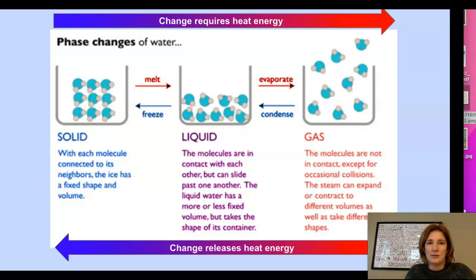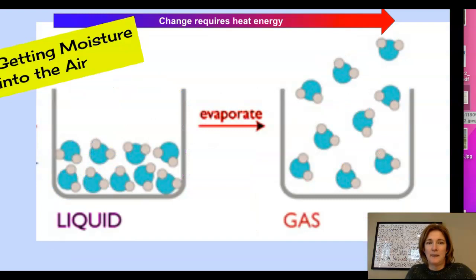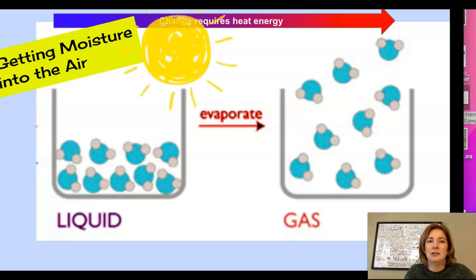So let's zoom in and connect this back to clouds. We talked about the water cycle, and getting moisture into the air means that we have to evaporate water from the surface. So liquid water in the form of lakes, streams, ocean, all of that stuff. If we add heat energy, and we do that by warming it up with energy from the sun, it evaporates and adds moisture to the atmosphere in the form of water vapor.